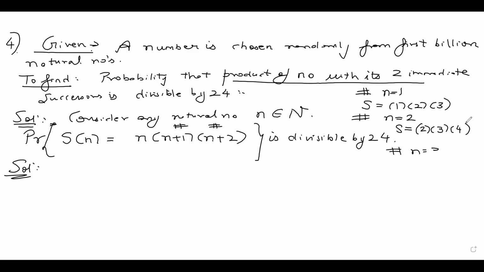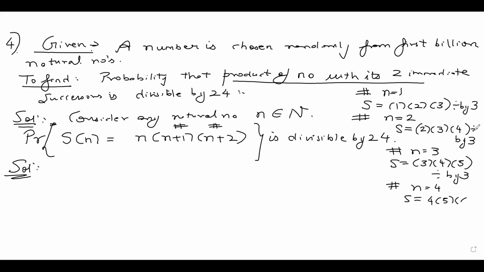If I take n as 3, my S will be 3 into 4 into 5, and so on. You observe that any three consecutive natural numbers have a product divisible by 3. You can see this is divisible by 3, this is also divisible by 3, and if you take n as 4, S is 4 into 5 into 6, which is also divisible by 3, and so on.